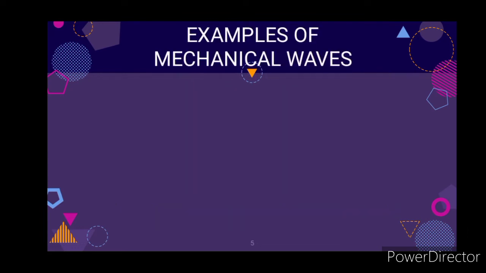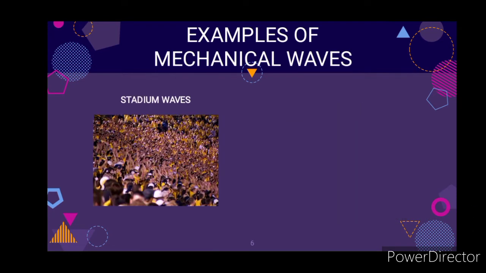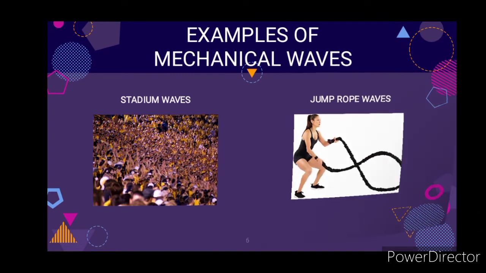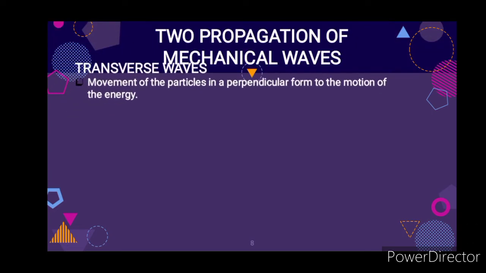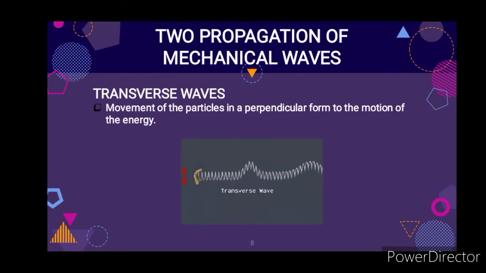Here are the examples of mechanical waves: slinky waves, water waves, stadium waves, and jump rope waves. Now, let's move on to the two propagations of mechanical waves. First is the transverse waves. It is the movement of the particles in a perpendicular form to the motion of the energy.